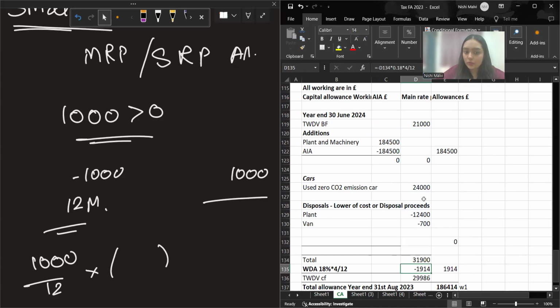12,000, 24,000. There's some formatting you need to do. See, all the additions will be here, then you'll do all the deductions. There will be a slight change in the formula for this.